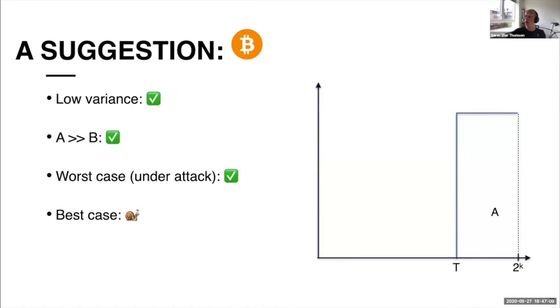But the problem is, as I started out my talk with, that this gives a best case performance that is proportional to the worst case performance, in the sense that before anything good happens, even though the network is now acting very fast and we will actually have delivered blocks within seconds, we still need to wait an amount of time that is proportional to the worst case network delay before actually having any blocks created at all. This also means that our guarantees will first arise after an amount of time that is proportional to this worst case network delay. That's bad.